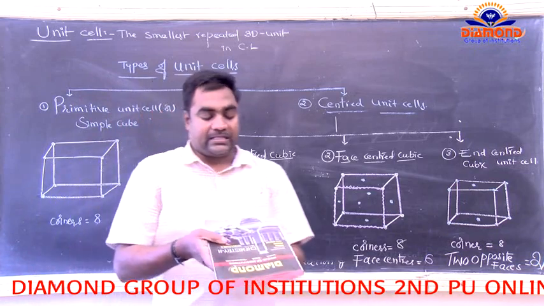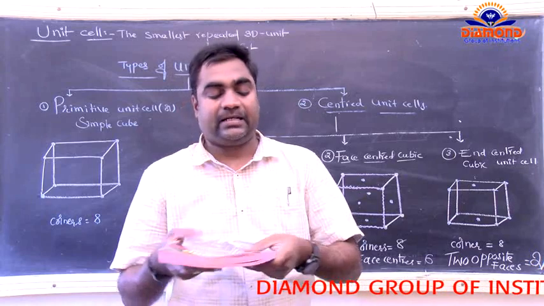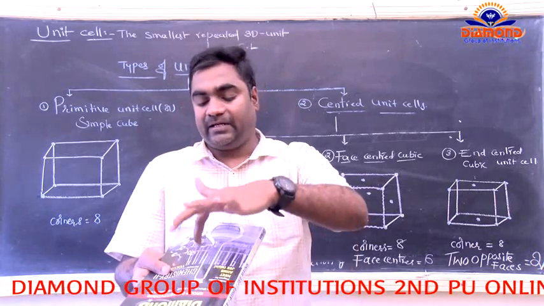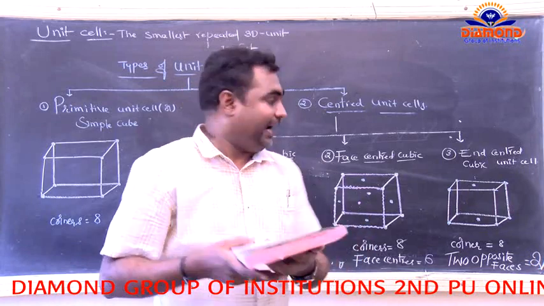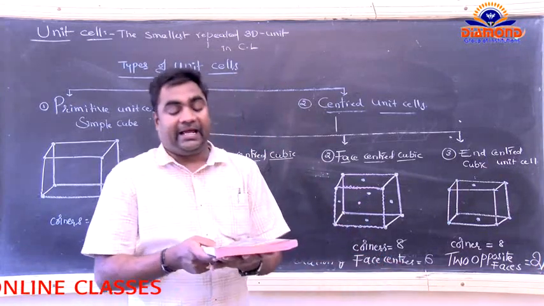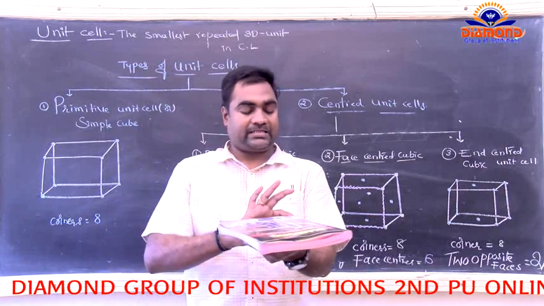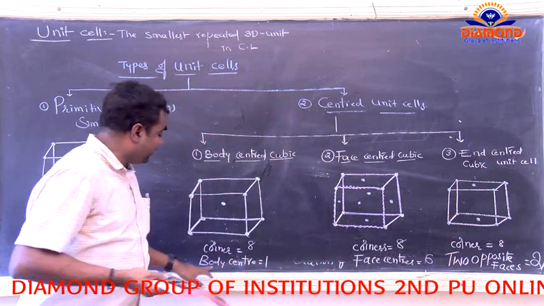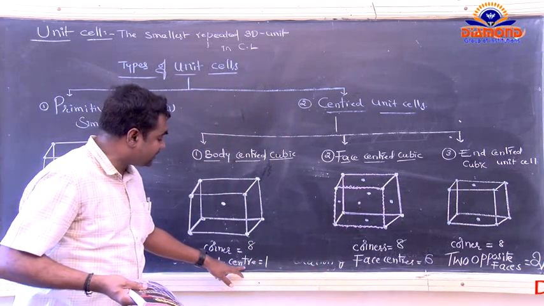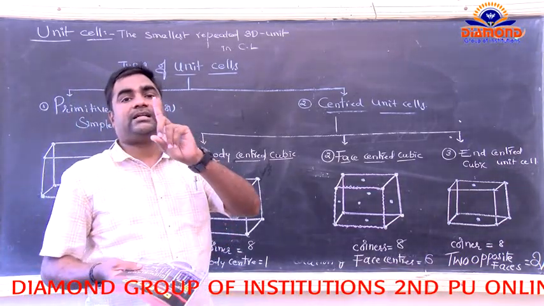Here is a book. Here is one face, second face, third face, fourth face, fifth face, and sixth face. So 6 faces are present here. And what about the corners? Again, 8 corners are there, 1, 2, 3, 4, 5, 6, 7, 8. Now, what about the body center? How many body centers are present for the unit cell? Only one body center is present.